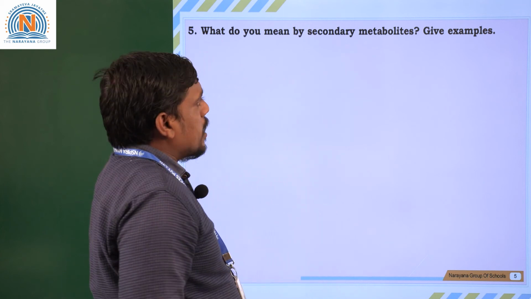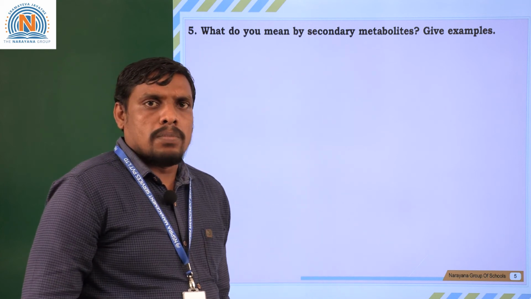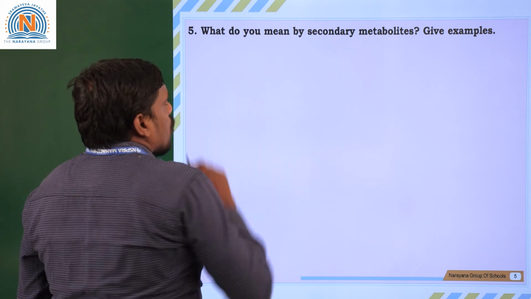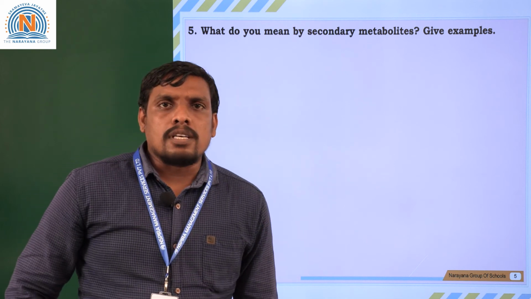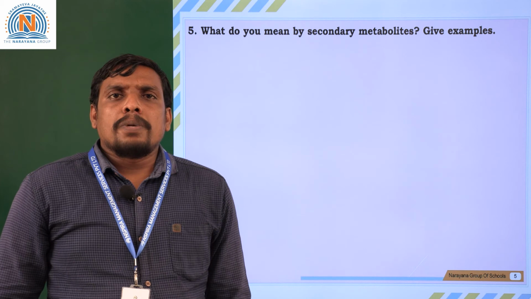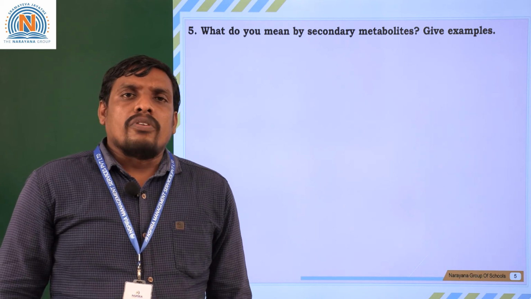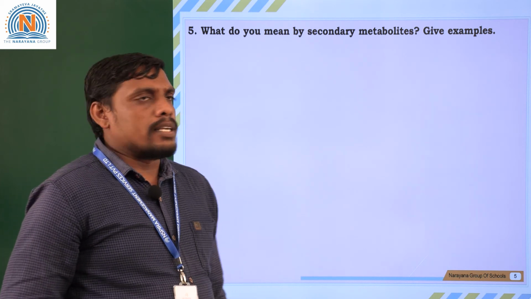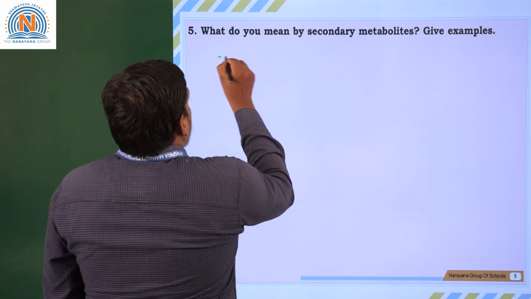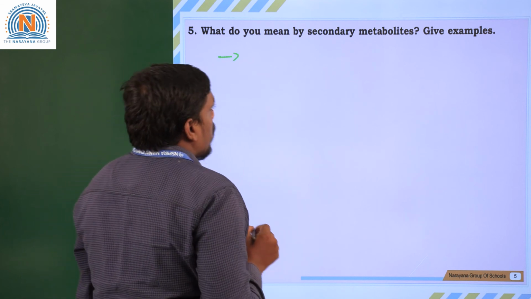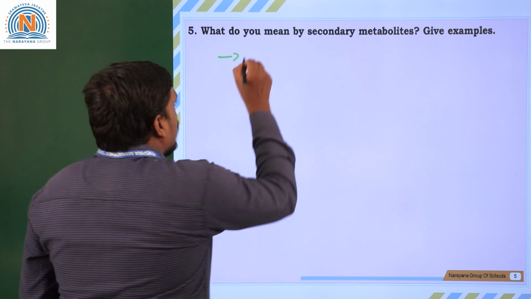What do you mean by secondary metabolites? Give some examples. Metabolites are chemicals or substances which could not be utilized by the plant body for growth and development, called secondary metabolites. What are secondary metabolites?